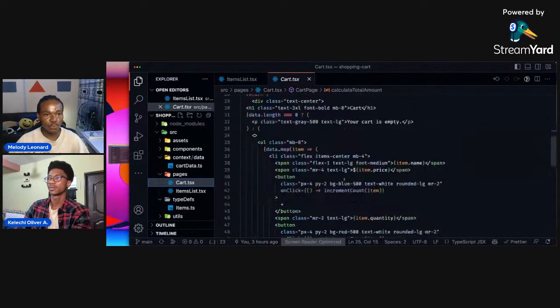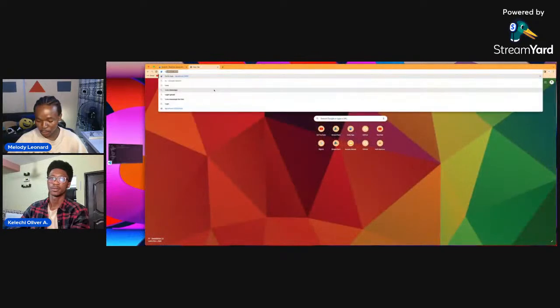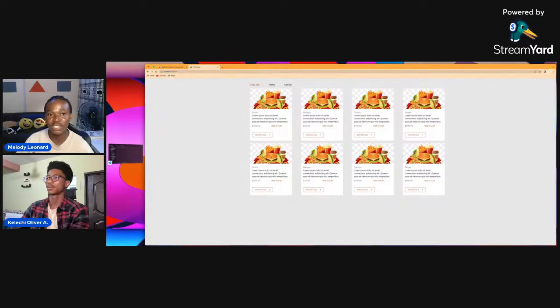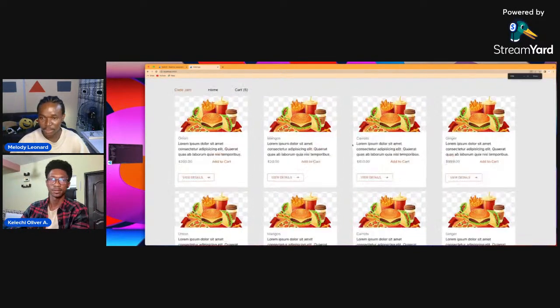So let's see what we want to build. Let's move over to this place. I'm going to spin up a localhost on 3000, and we have this, right? So this is what we are basically going to be building. I'm going to zoom in a bit so you can all see this.